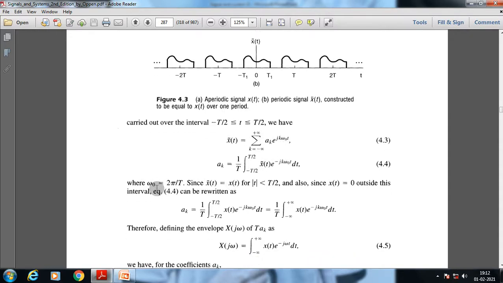Now as we know that omega 0 is equal to 2 pi by T, and since x dash t is equal to x(t) for mod t less than T by 2, and also since x(t) is 0 outside this interval, this can be rewritten as a suffix k is 1 by T integral from minus infinity to plus infinity of x(t) e to the power minus j k omega 0 t dt.